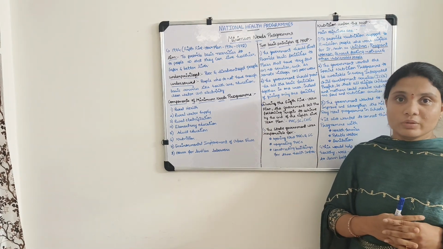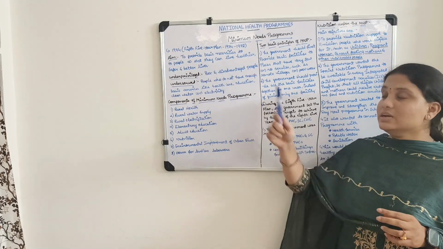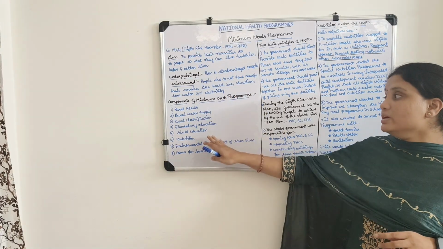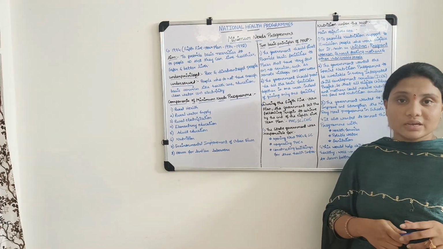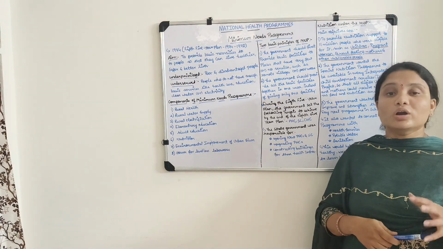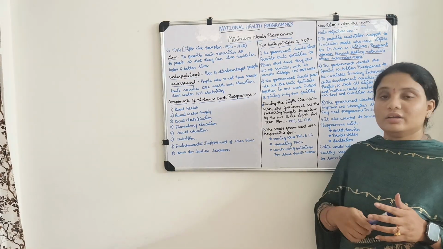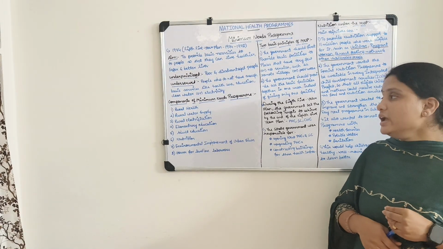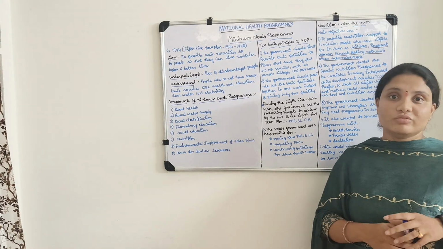Components of the minimum needs program means, here the main aim of the minimum needs program was to provide basic necessities. So these are the basic necessities. First one is rural health, that means health services in rural areas or villages. And next, rural water supply in villages or rural areas. And also rural electrification, that means electricity in rural areas or villages. And elementary education, that means education for children.